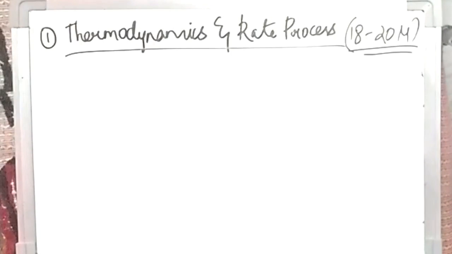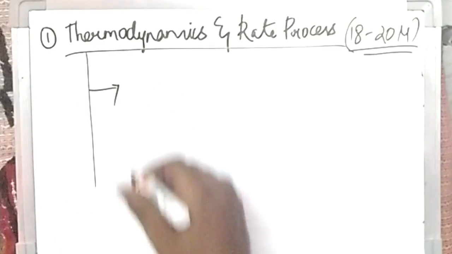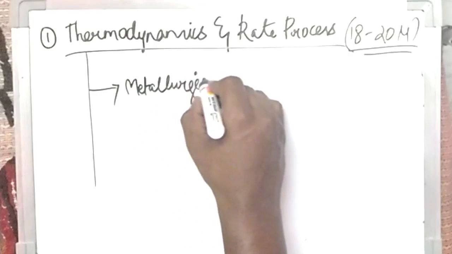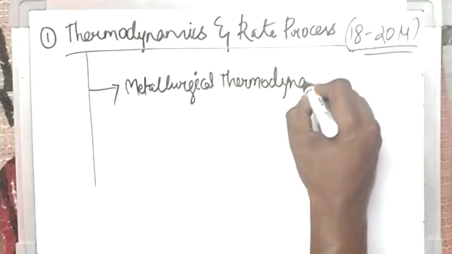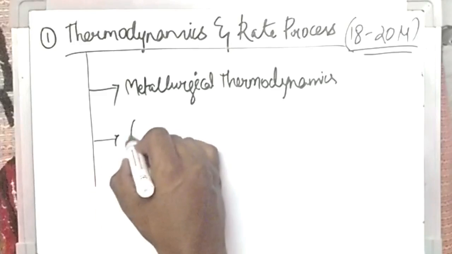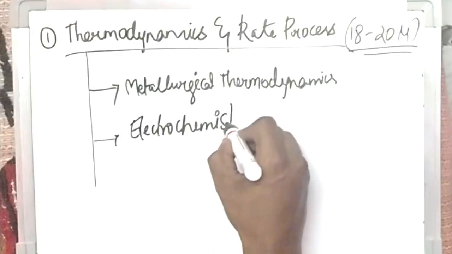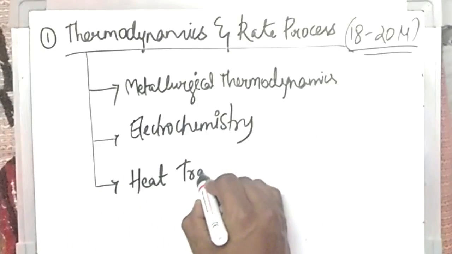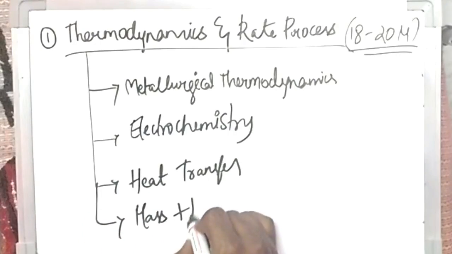Here also there are different topics. The first one is basic metallurgical thermodynamics, which is nothing but the laws, first law, second law, third law, solutions, and all this stuff. Next is electrochemistry, the third is heat transfer, and also there is another section, mass and momentum transfer.